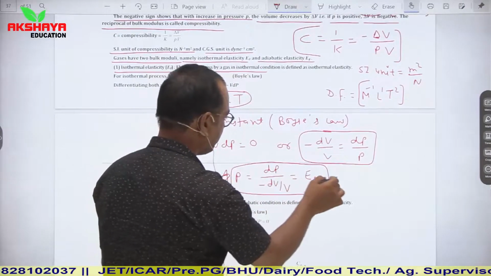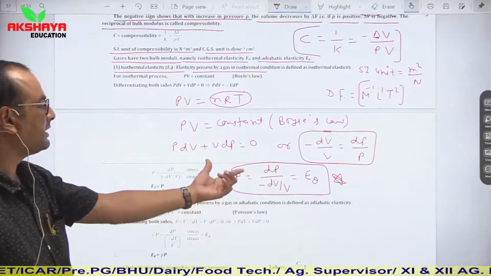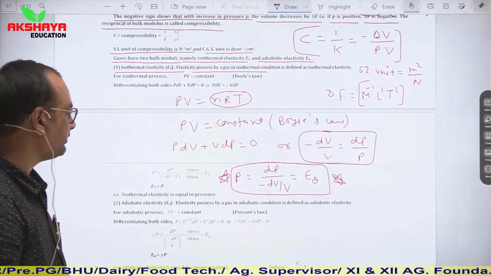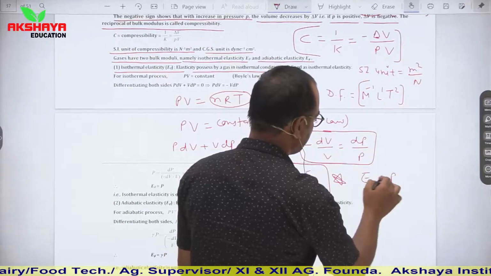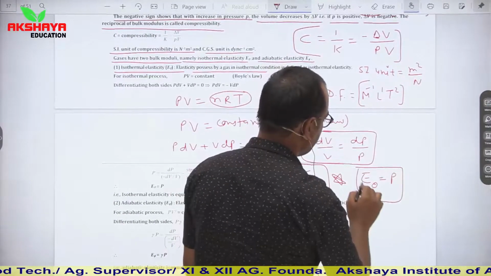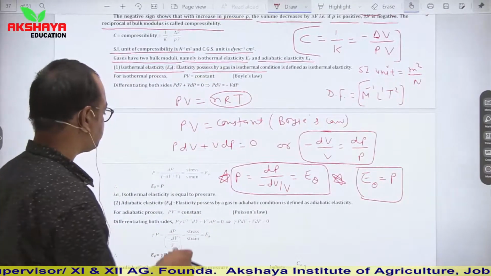So from here we can find that E theta is equal to P, or you can say dP upon minus dV upon V. Clear? So this is the general relation. E theta is equal to P, meaning isothermal elasticity is equal to pressure.